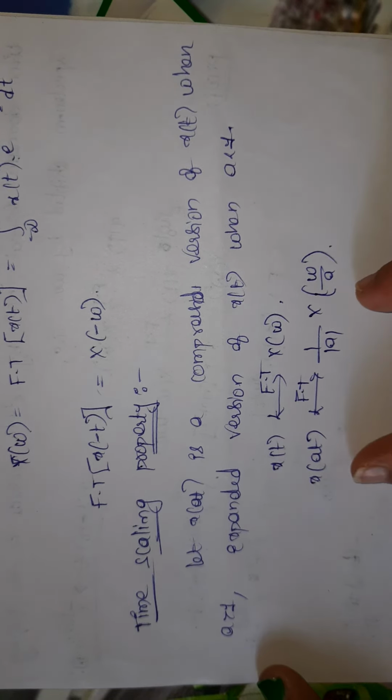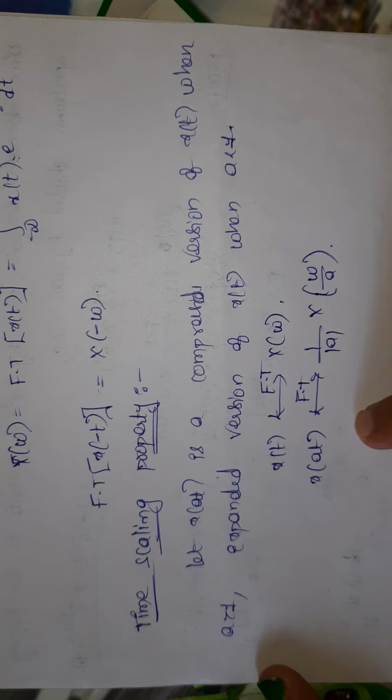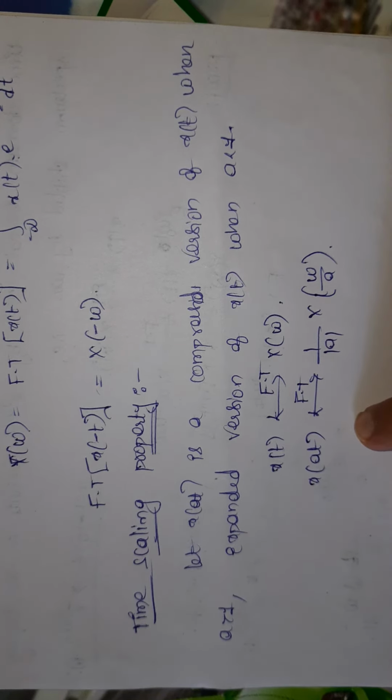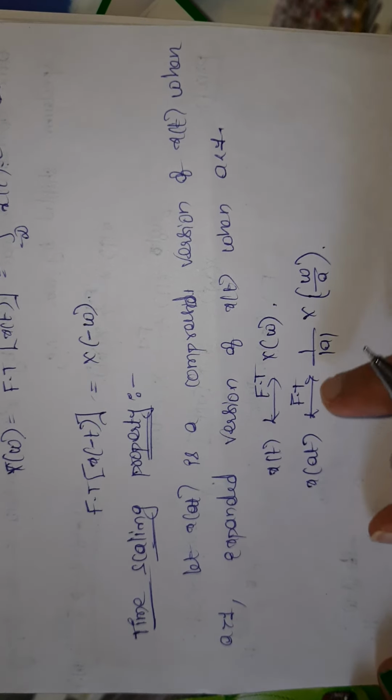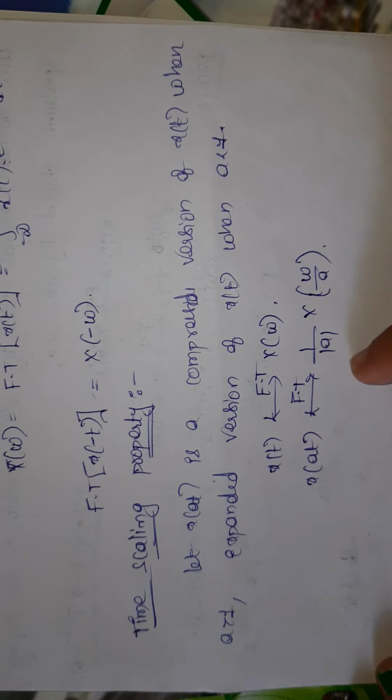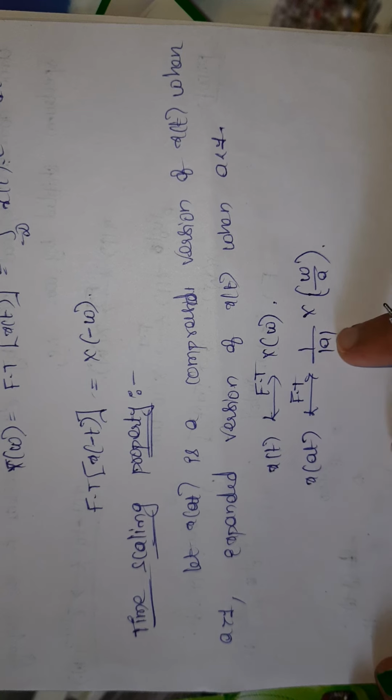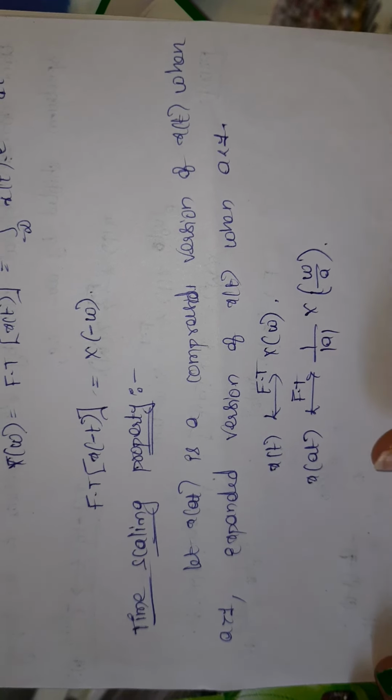Here I am having an expanded version and a compressed version. This expansion and compression depends upon the value of a. If a is greater than 1, compression. If a is less than 1, it will be expanded. So I am having two cases here, depending upon whether a is greater than 1 or less than 1.